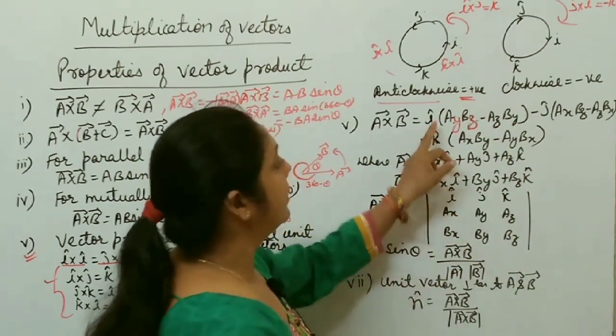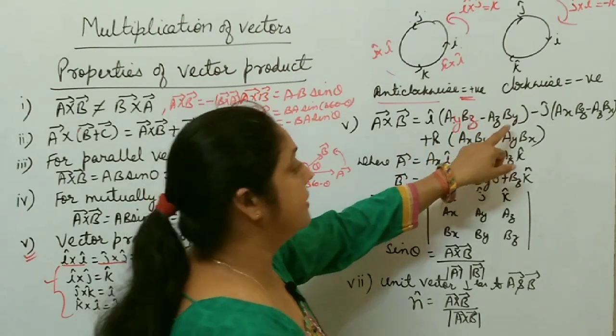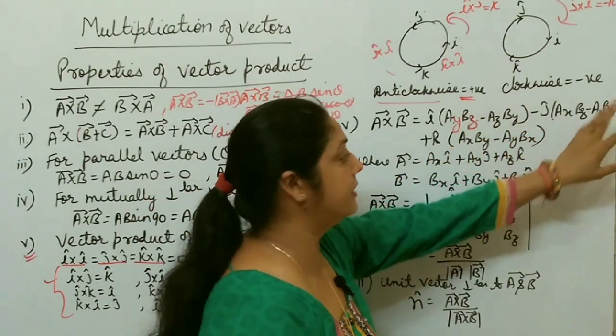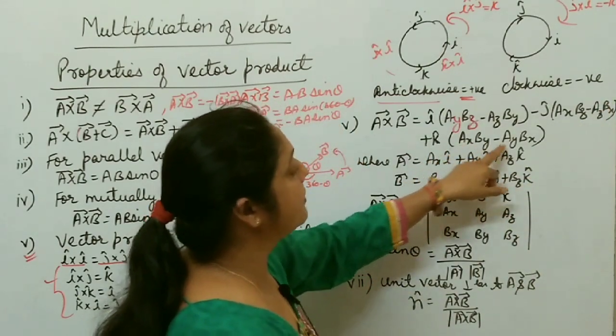Sorry, I wrote this wrong earlier, it is AY and BZ, BZ minus AZ BY. Yes, it's okay. So I is AY BZ minus AZ BY, minus J unit vector AX BZ minus AZ BX, plus K unit vector AX BY minus AY BX.